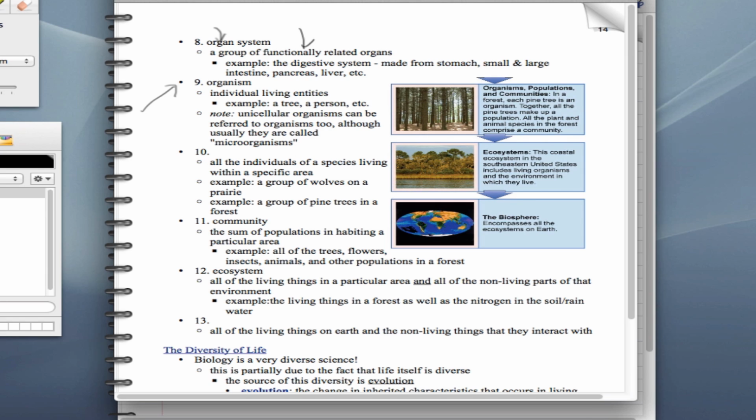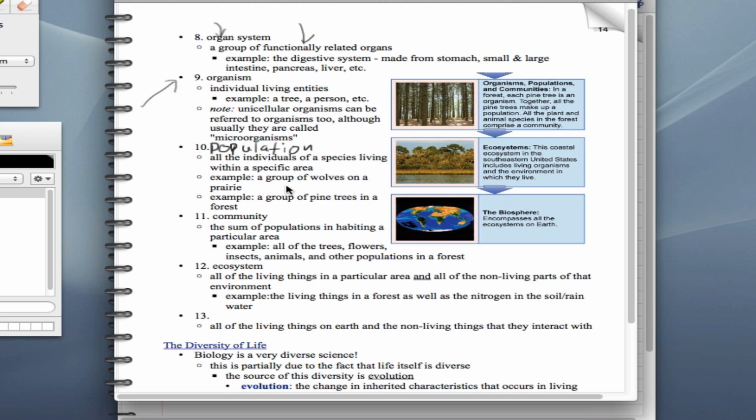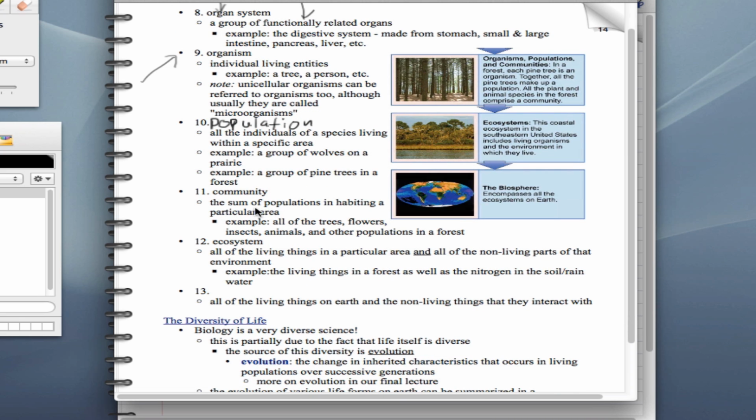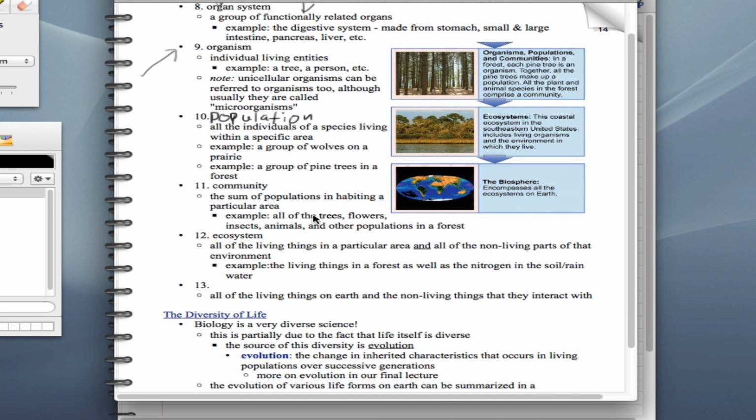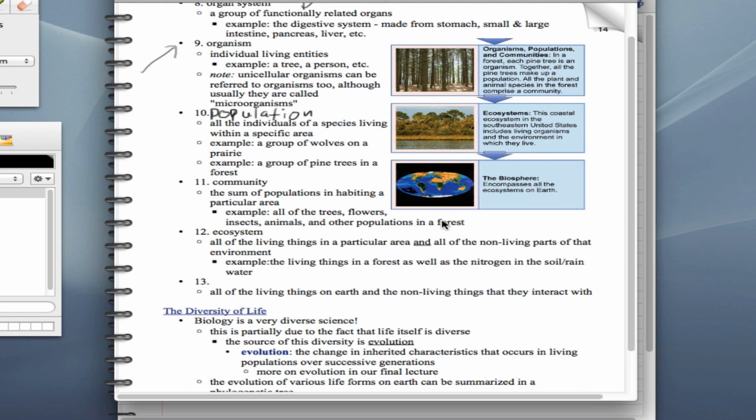Number 10, the next one on our list. Now that we're at the organism level, if we put enough organisms together, we get a population. Let's see if I can fit that in here. P-O-P-U-L-A-T-I-O-N. Population. A population is all of the individuals of a species living in a specific area. So a group of wolves on a prairie, a group of pine trees in a forest, and a community is the sum of all of the populations. So all of the trees, flowers, insects, animals, and other populations inside of a forest makes a forest community.